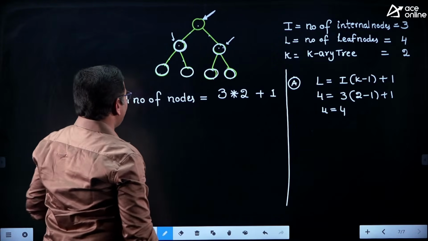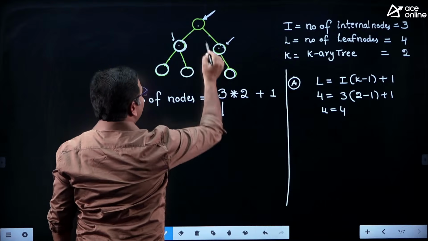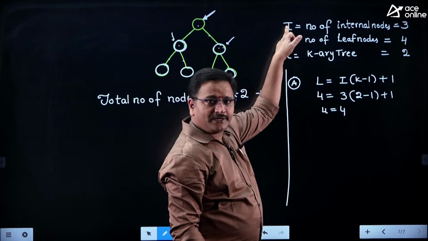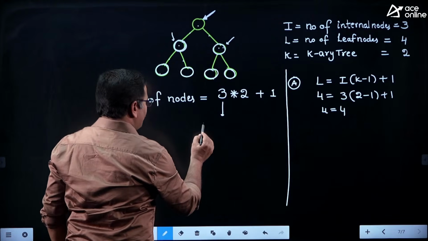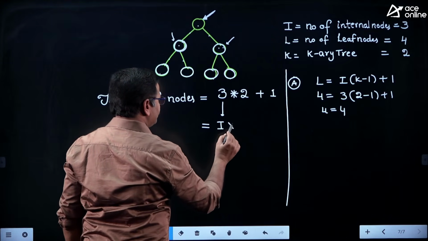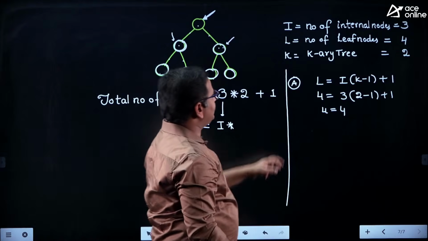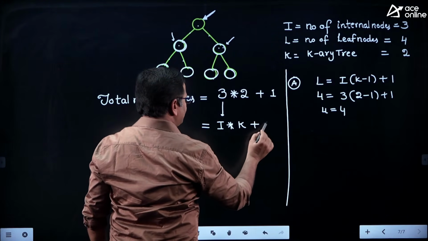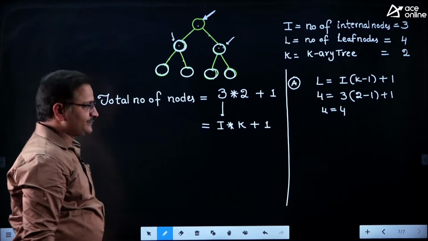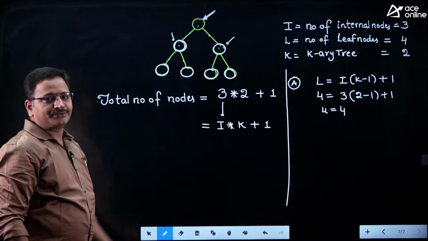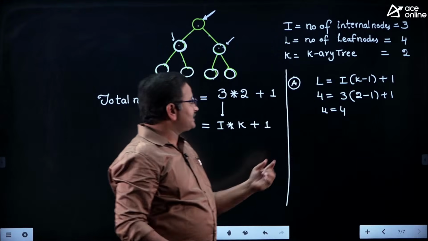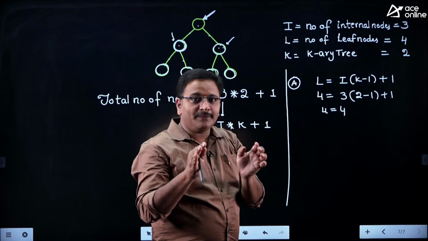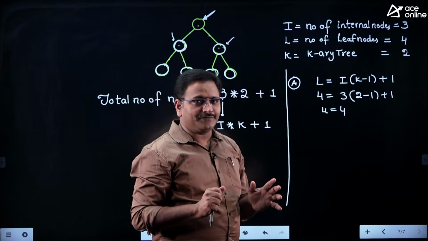Okay. So in the place of 3, what I can say, that 3 indicates the number of internal nodes. What did I mention for the number of internal nodes here, friends? I. Therefore the number of internal nodes is I into, what about the 2? 2 indicates the k-ary tree value of k, that is k plus 1, I into k plus 1. Here they are talking about the total number of nodes, but actually our formula is expressed in terms of leaf nodes, right friends? Okay, they are not asking about the total number of nodes, they are talking about the number of leaf nodes. Is it clear, friends? Okay, number of leaf nodes.